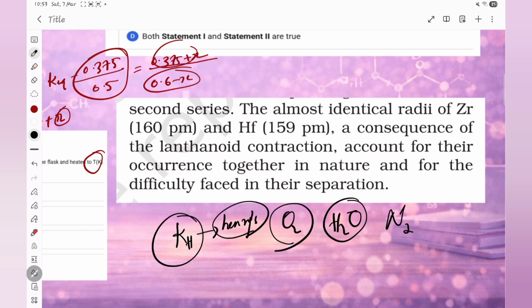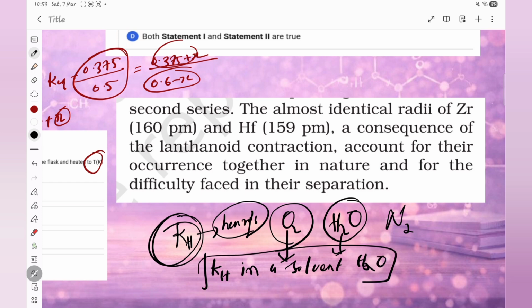But there is a particular thing which we didn't note, which is in the heading of that NCERT table: they have clearly mentioned KH values for some gases in the solvent water. So whatever value they have given is in the solvent water, which means the KH value is a combination. O2 in water will have one value, O2 in some other solvent will have some other value. So if the solvent changes, the KH value will change. Based on that also a question has been created.